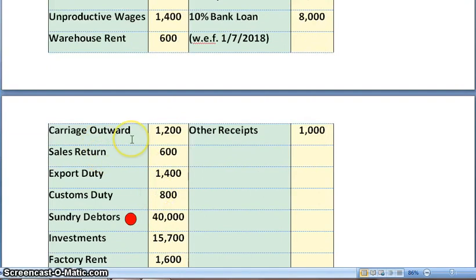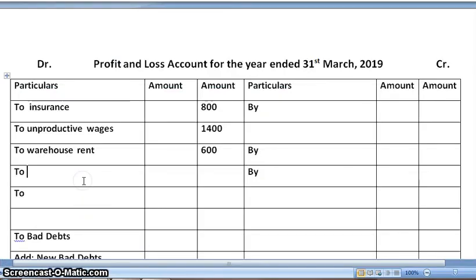After that, carriage outward 1,200. It will be going to profit and loss account debit side. If it would be carriage inward or only carriage, then their posting would be in trading account and it would be direct expense. But since it is carriage outward, it is indirect expense. It would be going in profit and loss account debit side. Amount is 1,200.